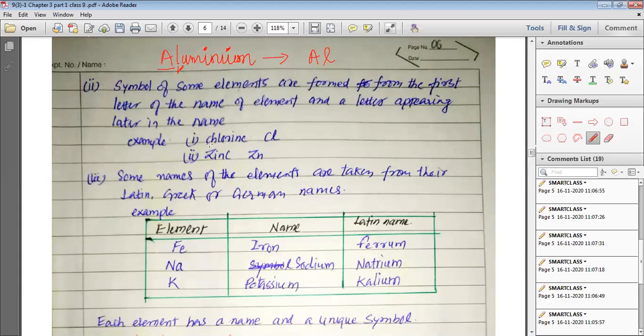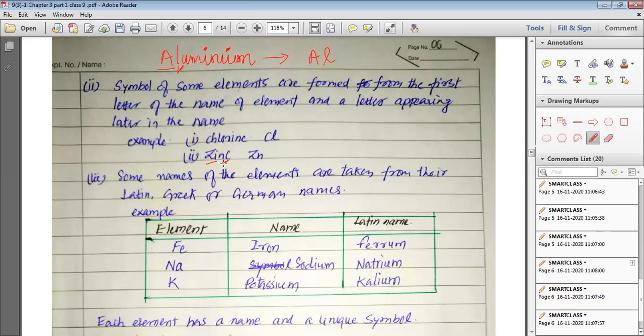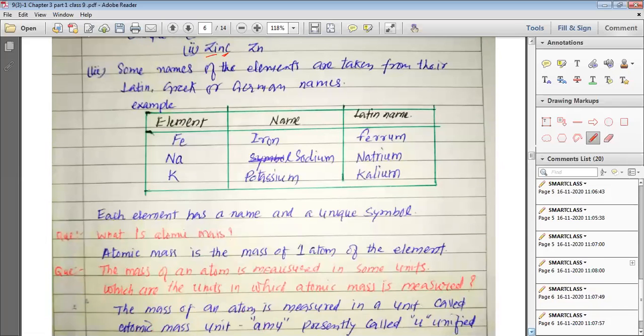For example, chlorine, when we give the symbol, we have used the first letter and then the third letter. Same way when we give the symbol to zinc, we have used the first letter and we have used the third letter. So any letter from the name of the element we can choose to put into the symbol as a second letter, and it should be written in the lower case. Sometimes what happens, some symbols of the elements are taken from their Latin, Greek or German names.